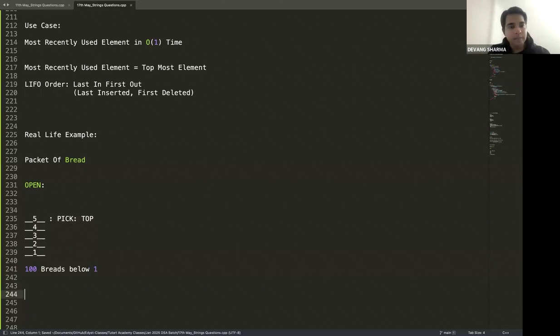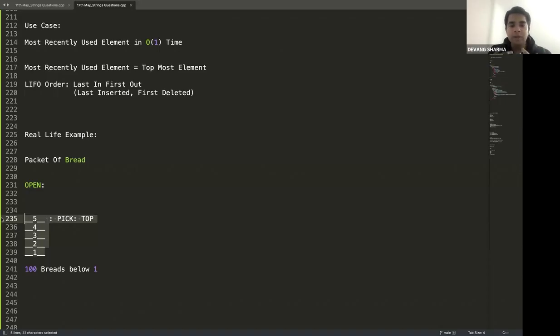Now, let's shift the classes and try to view this from the standpoint of a manufacturer. Whatever we see in terms of a consumer, now let's think of a manufacturer. As a manufacturer, imagine that you are the one who owns the bakery and you are the one who is packing that bread. So imagine if these 5 breads that you have to pack, what is the first bread you will keep to pack the bread? What is the first element to be kept in the packet of bread? What is the last element to be kept in the packet of bread?